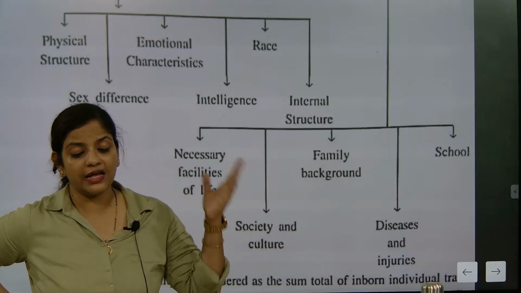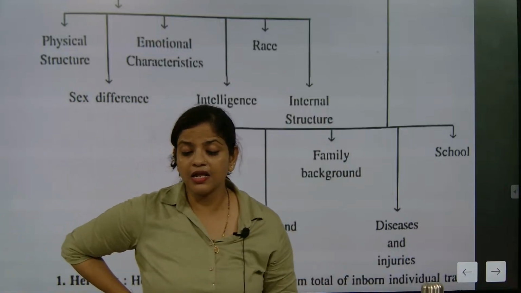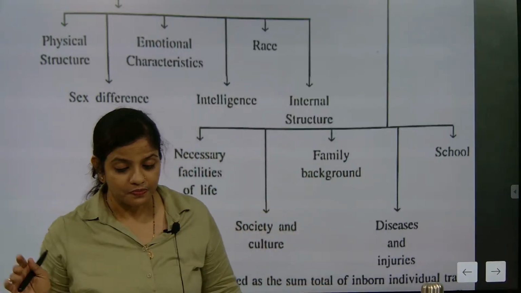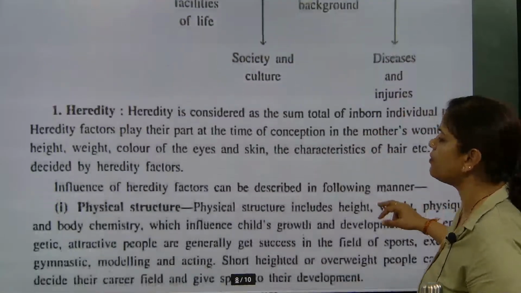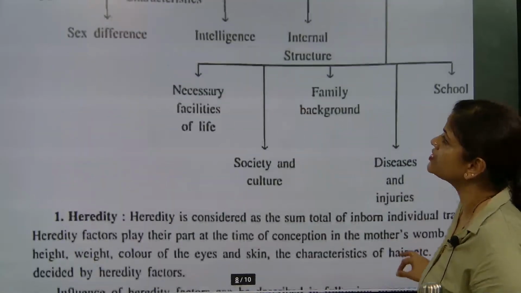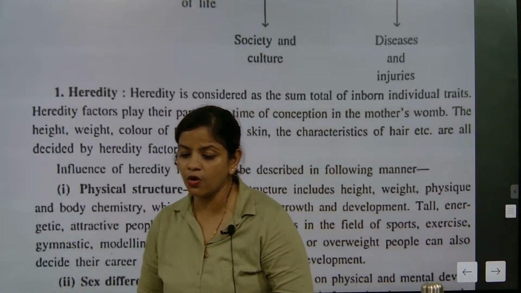Otherwise, Einstein, I always used to say that Einstein's children were not Einstein. Why? Because learning is never heredity. Understood? So learning is never dependent on heredity. So we are going to talk about heredity, and in that physical structure every single part we are going to discuss. I hope you have understood.